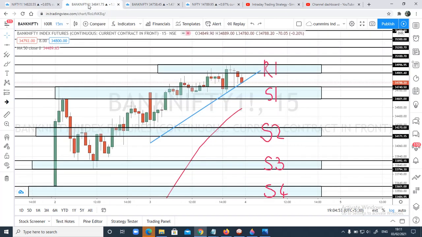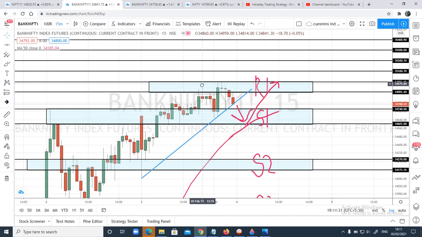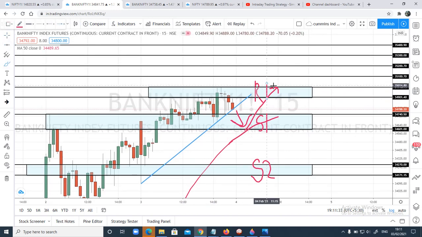Now let's go and see what our plans will be for Bank Nifty. In Bank Nifty, you can see here I've drawn the trend line, which is a key level, and tomorrow there are good chances prices can enter the S1 zone. And the S1 zone and this 50 moving average, again on the 15 minutes time frame, will be coming nearby. In case it bounces from this S1 zone and 50 moving average, we can expect prices to move again to R1 zone and close above today's high. You can maintain a 100 points target. I'm expecting almost above this level 300 to 500 points momentum.